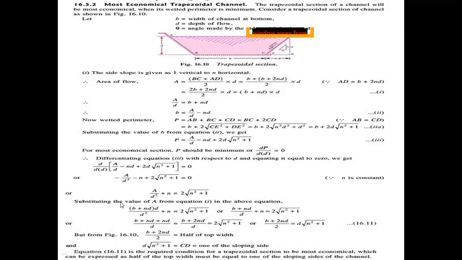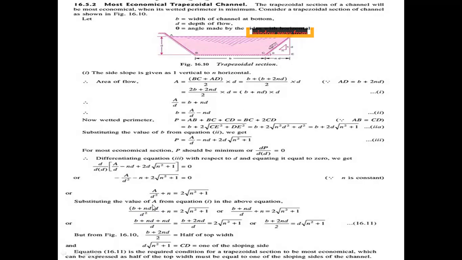Substituting the value of a from equation 1. From equation 1, the value of a is b plus n into d. Now substitute the value of a, b plus n into d, in this equation: b plus n into d by d square plus n equal to 2 into root of n square plus 1.